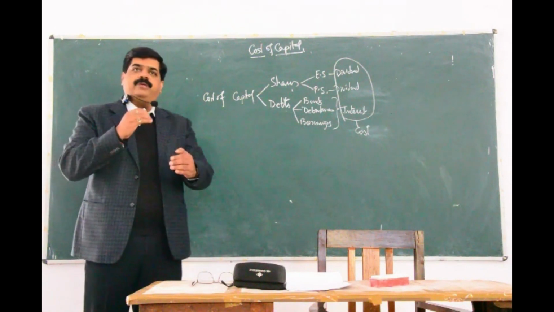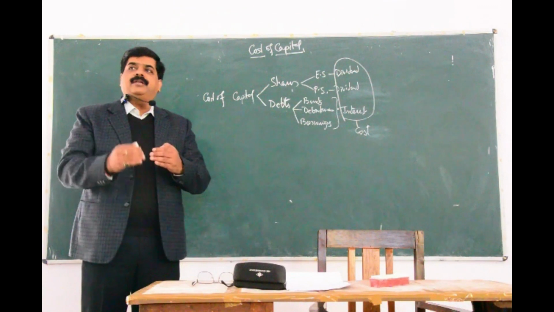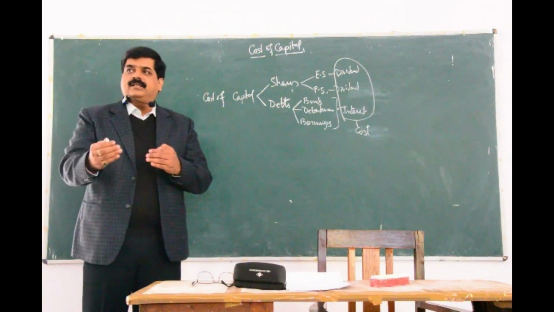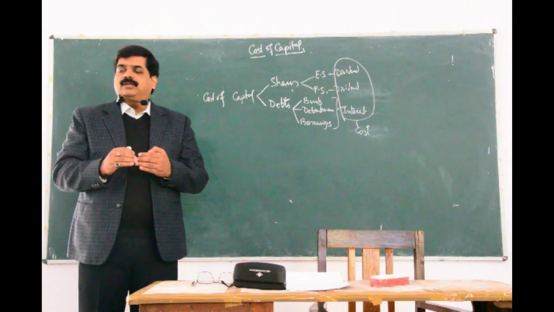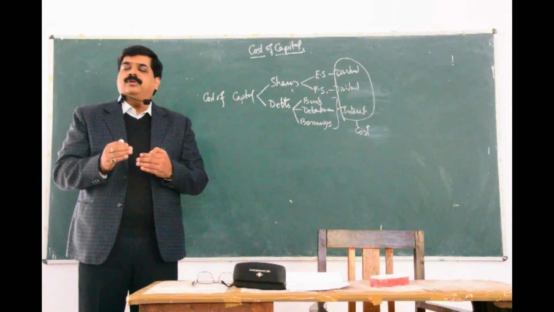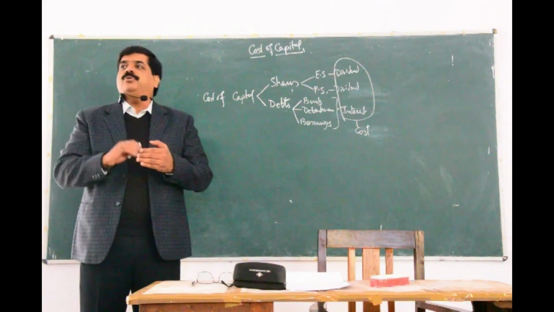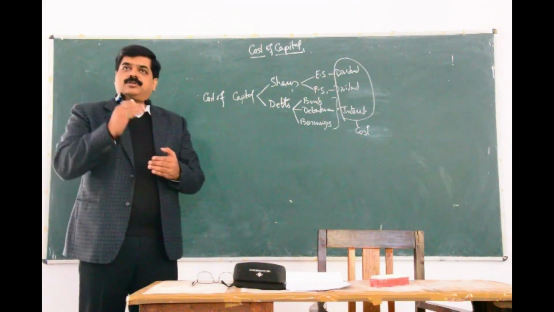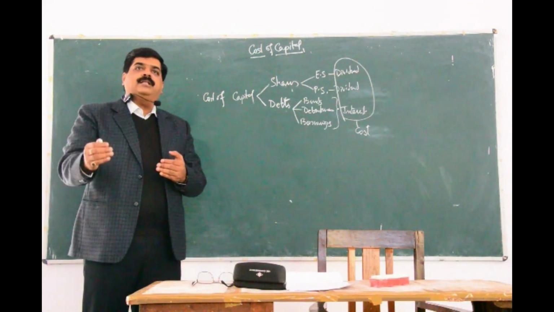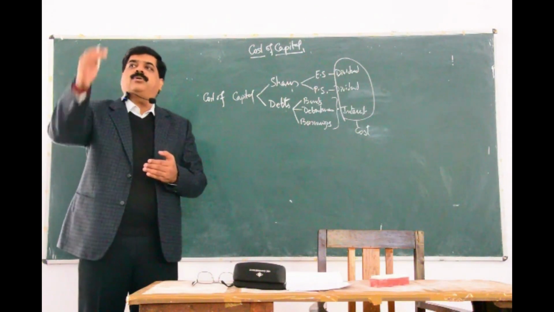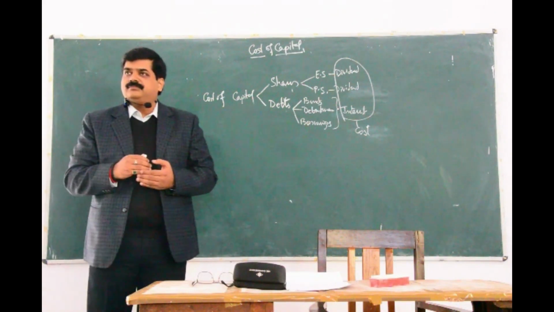Because when we try to make the issue of shares, we keep in mind that if we are making the issue of 100 crores of shares, then what will be the expenditure in making the issue? That expenditure we will try to keep in mind and try to bring as a part of the issue also. कि हमको 100 करोड़ निकालने हैं और कम से कम 10 करोड़ रुपए का एक्सपेंडिचर आएगा, तो हम कोशिश करेंगे 110 करोड़ का हम शेयर निकालें, इससे वो एक्सपेंडिचर भी हमारे पास आ जाएगा.